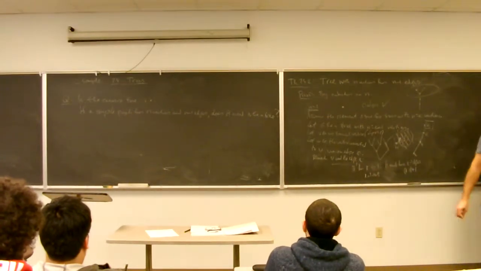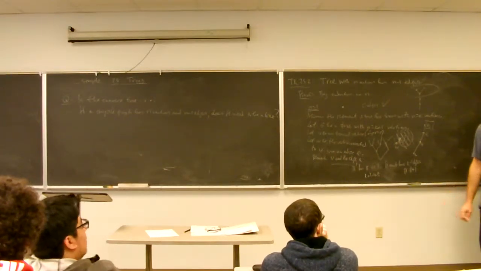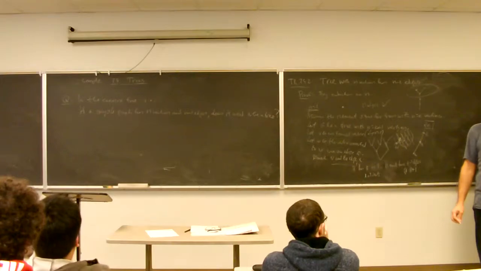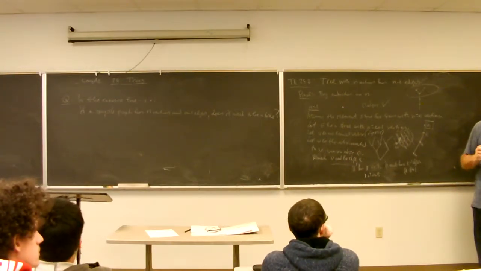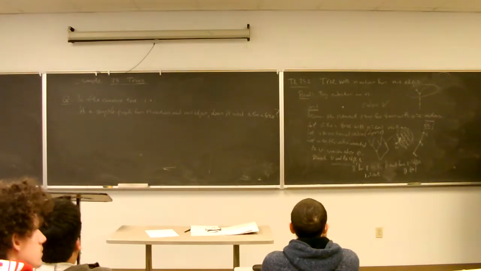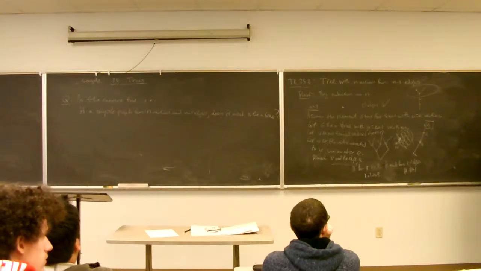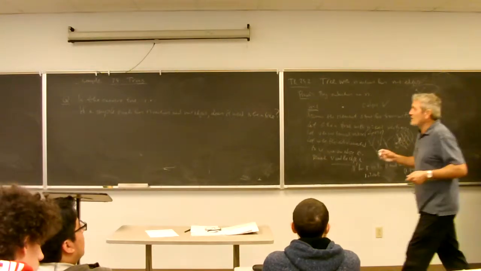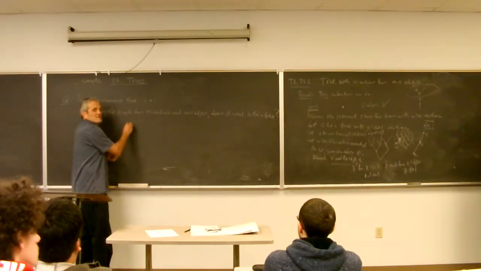If you say yes, I'd like to see a proof. If you say no, I'd like to see a counterexample. And if you want to make a counterexample, what's always the best? As little as possible, with 2 vertices, 3 vertices. Yes? Could you not just have a disconnected graph that has one node that's connected to itself and another node? So you are giving me a counterexample to what I said.